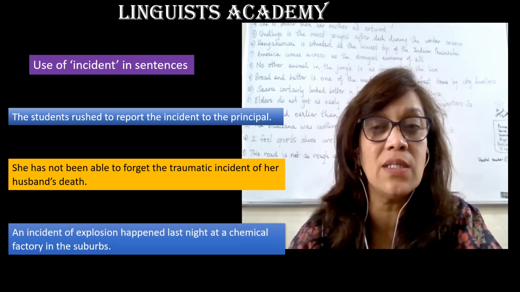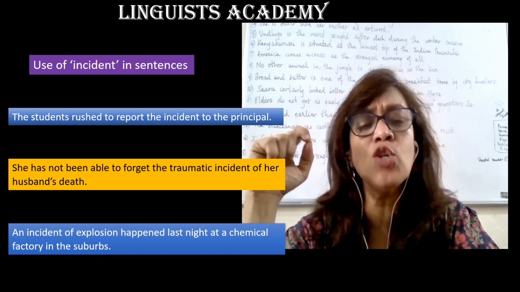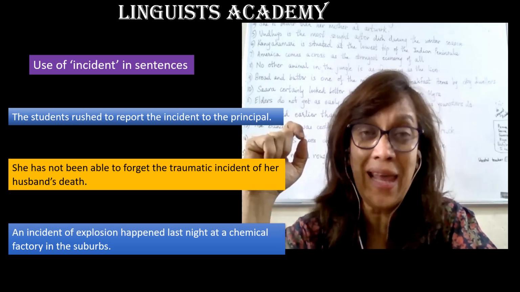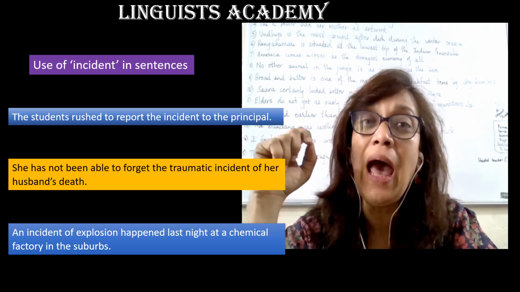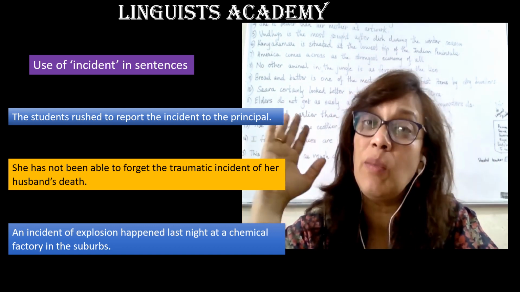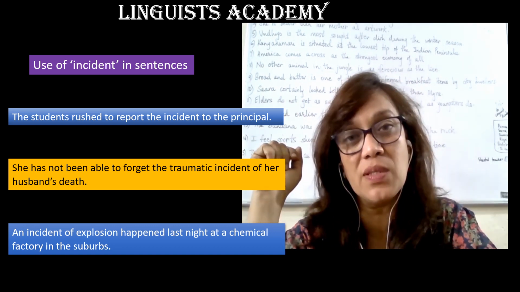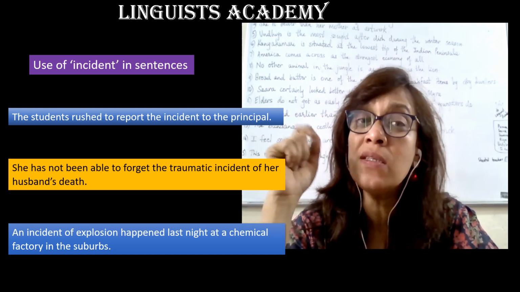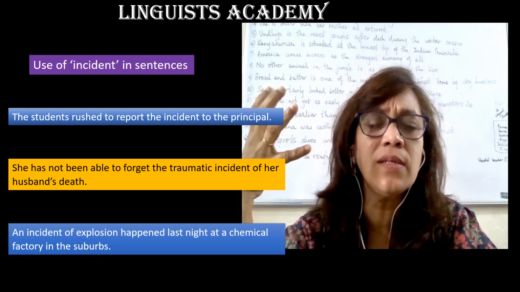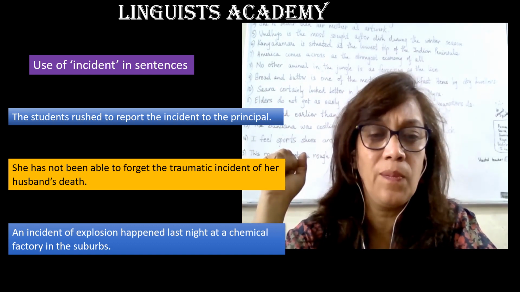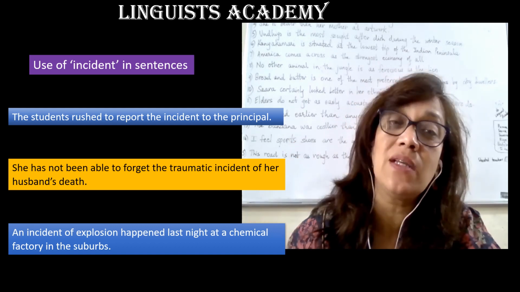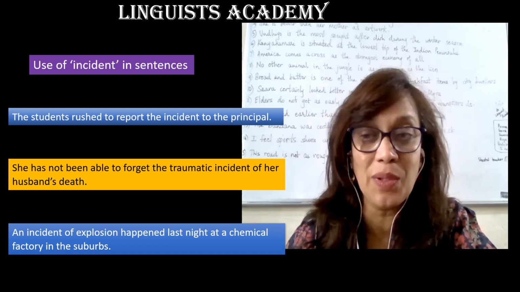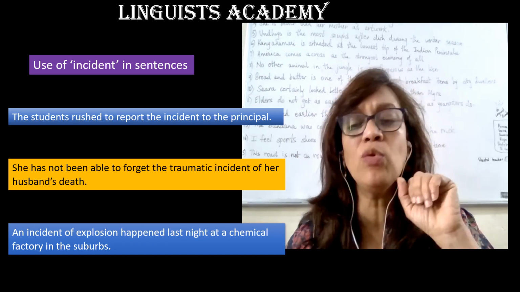See the third sentence. An incident of explosion happened last night at a chemical factory in the suburbs. So it was an incident of explosion, a sudden event, a sudden happening that happened last night at a chemical factory in the suburbs. So this was about incident.